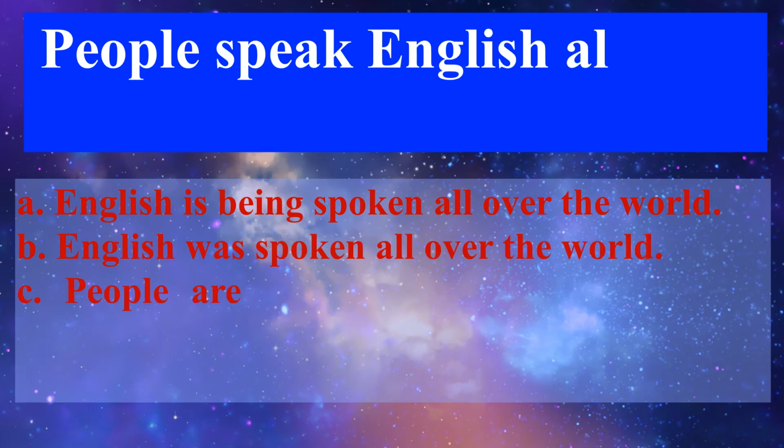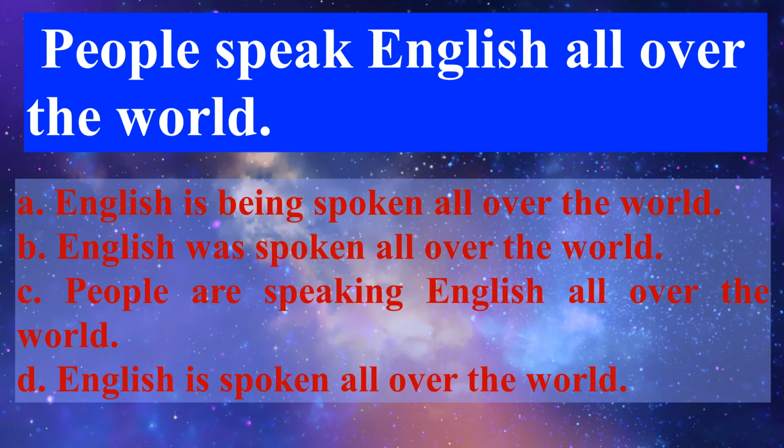The next sentence is people speak English all over the world. When people, someone, all, everyone, no one, these types of subjects are mentioned, it is not necessary to be mentioned in the passive voice. The other thing is speak shows that it is simple present tense. After going through all these options, we can say that D is the appropriate choice. English, the object is taken first, then is shows that it is simple present tense and spoken, the third form of the verb is accurately used here. D is the appropriate choice.